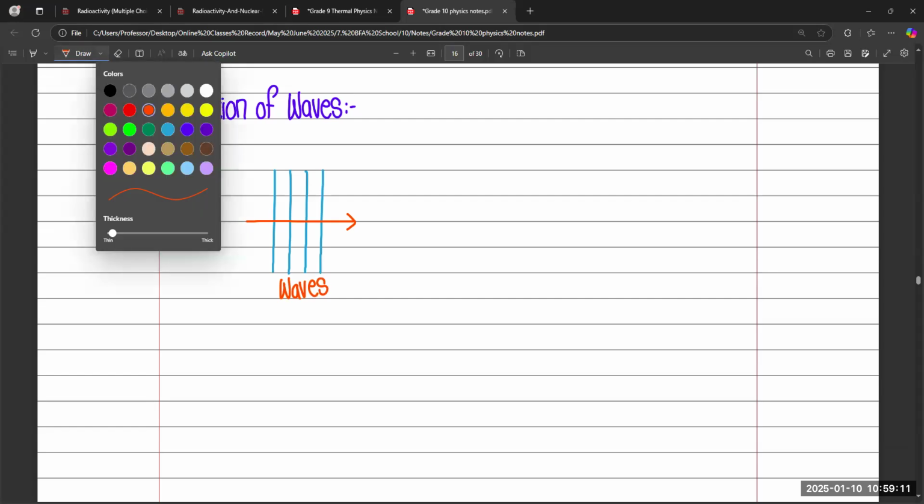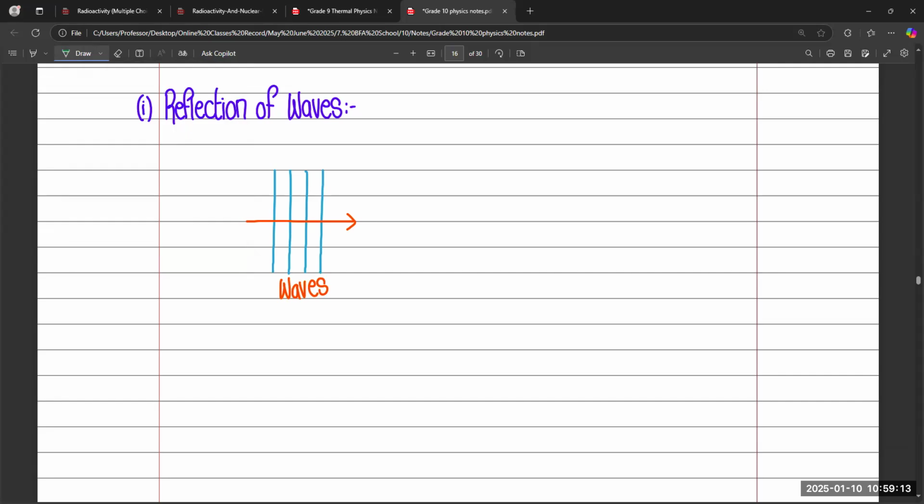And when they are traveling in the forward direction, we get a barrier in front of them like this. So this is the barrier.